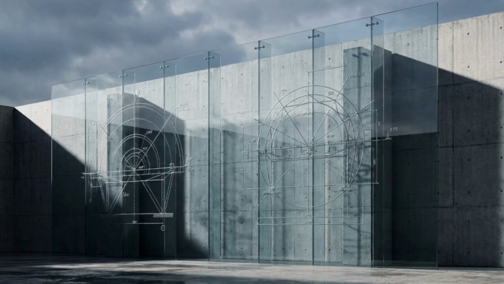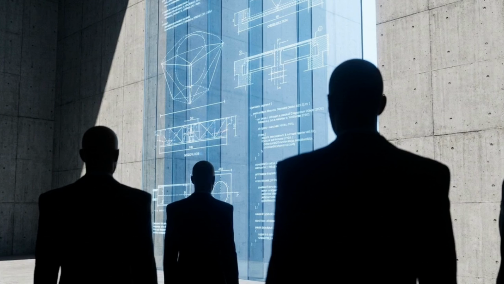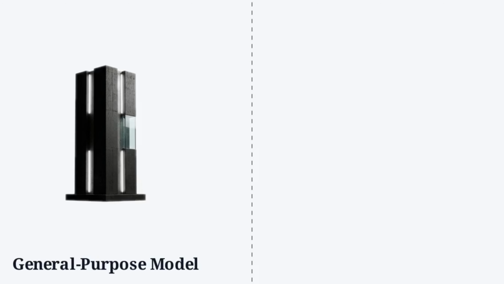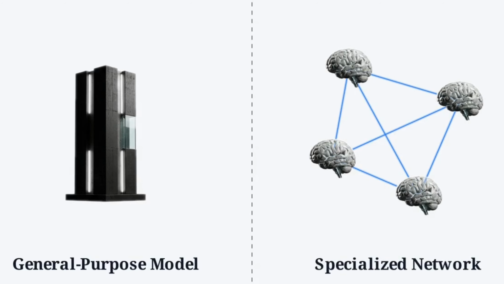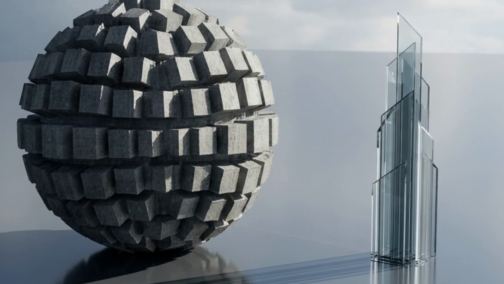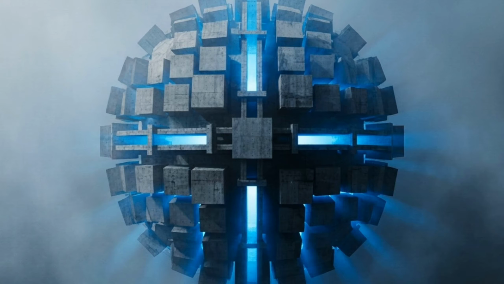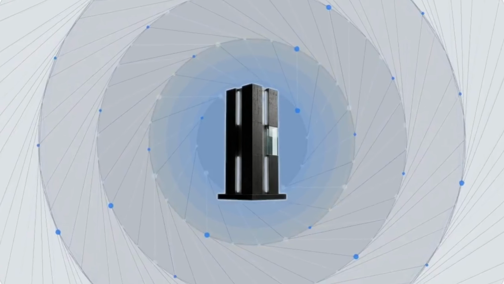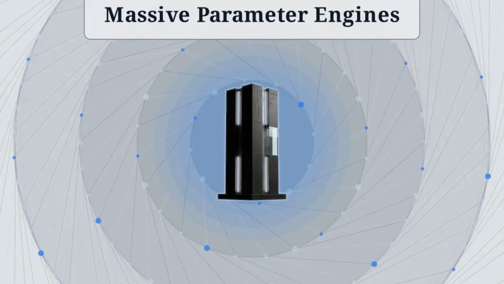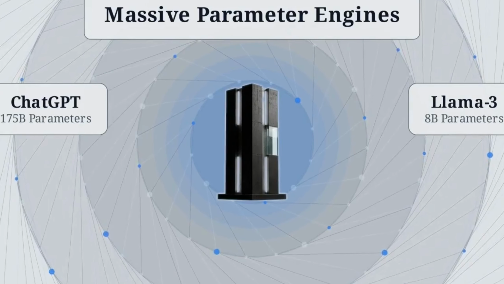This clear market deficit has triggered an architectural competition. Engineers are currently deciding how to build this detection infrastructure. Do they rely on massive general-purpose engines or deploy smaller, highly specialized tools? Two opposed architectures are attempting to capture this detection market. On one side are the heavyweights, zero-shot large language models. These are the massive parameter engines, including the 175 billion parameter ChatGPT and Llama 3.8b.